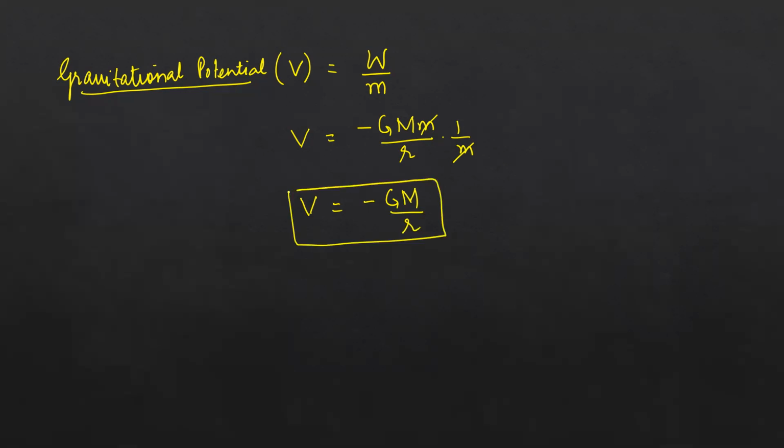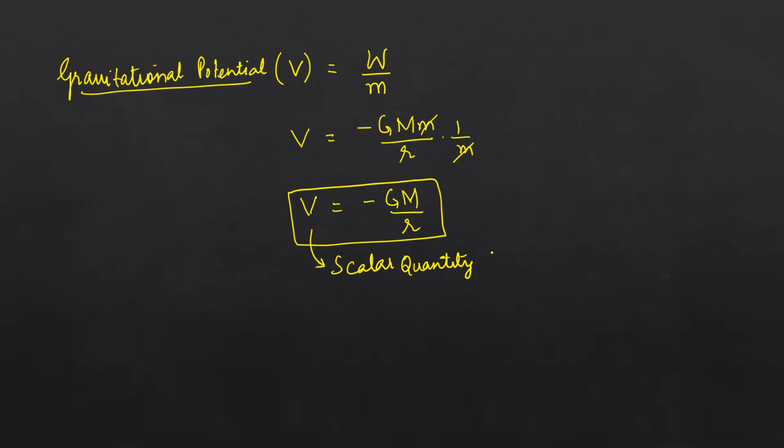I'll represent it by V, and this V will be the amount of work done per unit mass. We had already derived the relation of work done, and it will be minus G M m upon r, divided by m. So m and m will get cancelled out. V will be equal to minus G M upon r. This will be the expression for gravitational potential, and this gravitational potential is a scalar quantity. It is a scalar quantity.